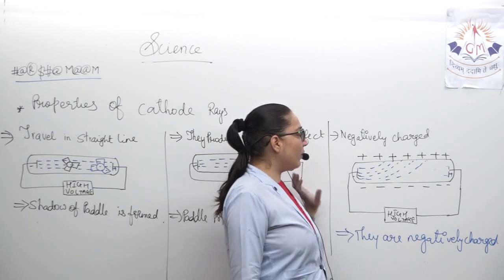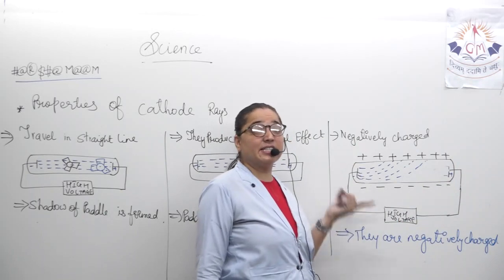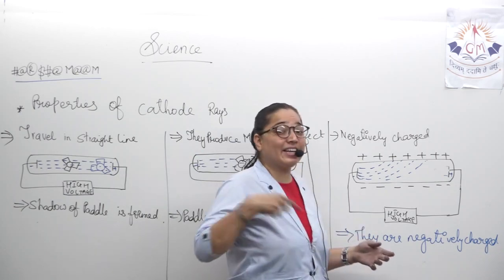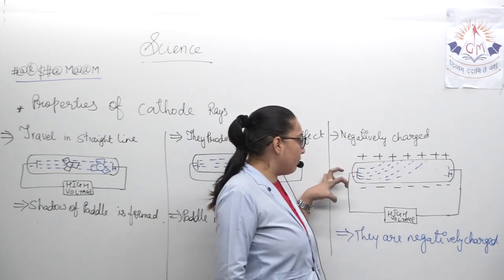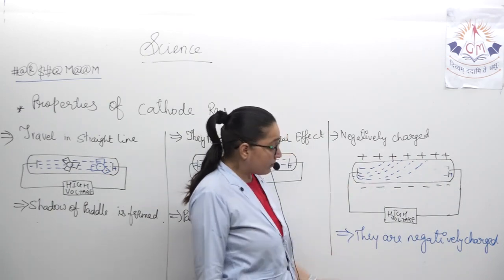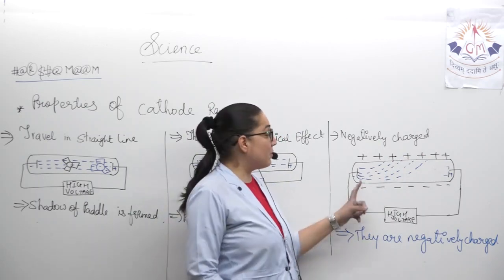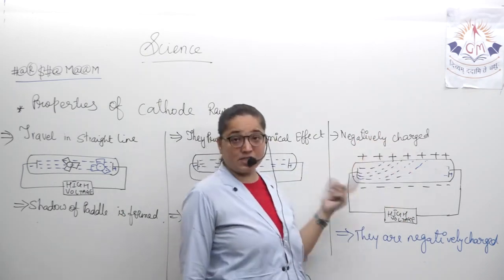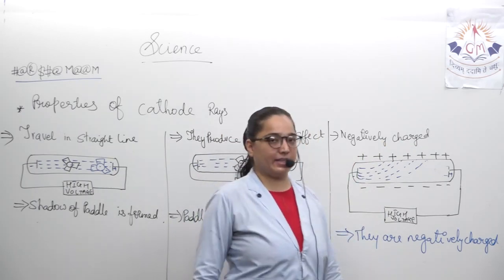Then they are negatively charged. For that, we know the common thing that they were going straight. Now, if an external field is supplied, that means externally you are giving positive and negative charge. In that case, what happens? External positive charge, external negative charge. All the negative particles will get attracted towards the positive. Because they are negatively charged, they will get attracted towards the positive. If they had been positively charged, they would have been attracted towards the negative. Here they are getting attracted towards the positive external field. It shows that they are negatively charged.